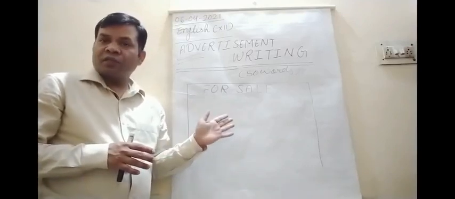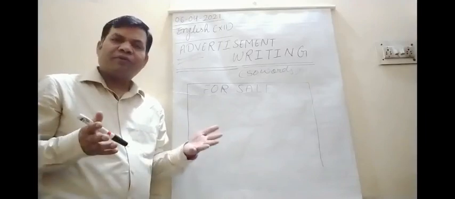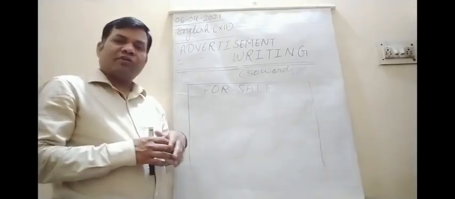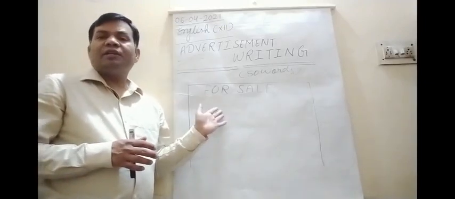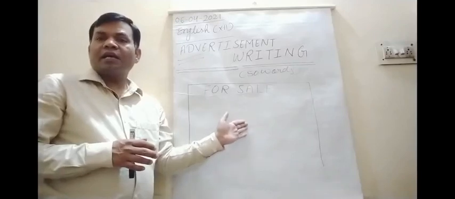Available, and HIG, MIG, LIG, what type of flat or independent house it is, you must mention. So, available: an independent house in Lanka, Varanasi.